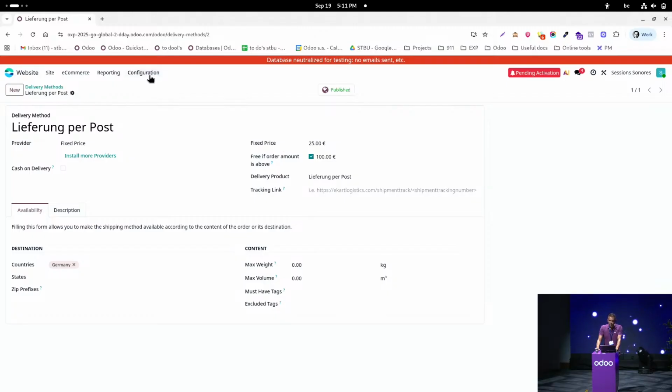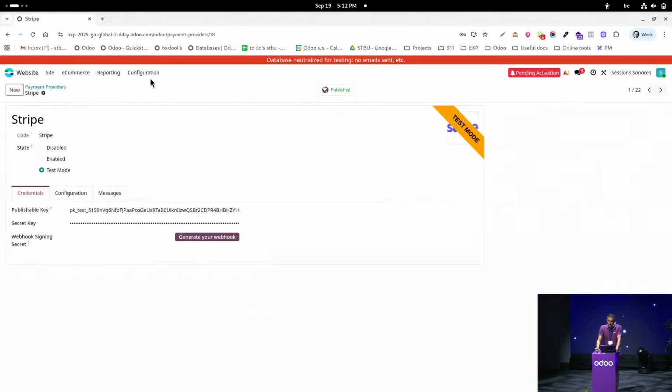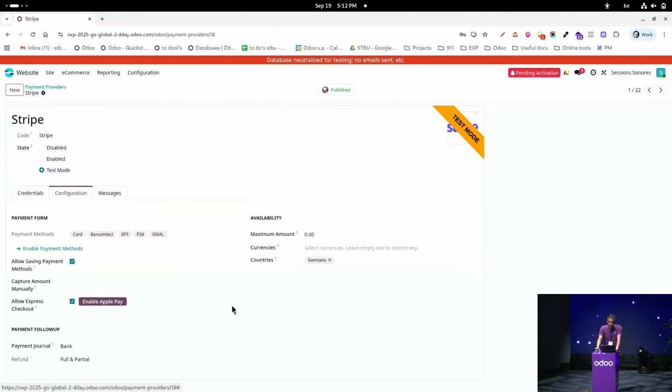Great. Now that I have done this, I will also set my payment provider. As we have seen, we have wire transfer in Belgium. But for my German customers, I would like to offer them the possibility to pay via card, for instance. And that's why I activated my Stripe account. This is really simple. I just created an account on stripe.com. I get those credentials here. I copy-pasted the publishable key and the secret key. And then under configuration, I will put Germany here in order to show it to my German customers.